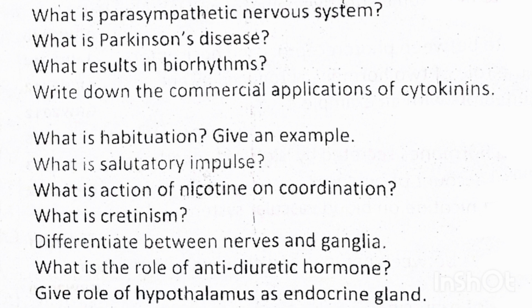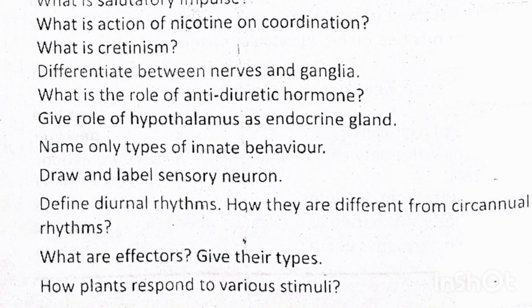Give role of hypothalamus as endocrine gland. Name only types of innate behavior. Draw and label sensory neuron. Define diurnal rhythms, how they are different from the circannual rhythms. What are factors? Give their types. How plants respond to various stimuli.